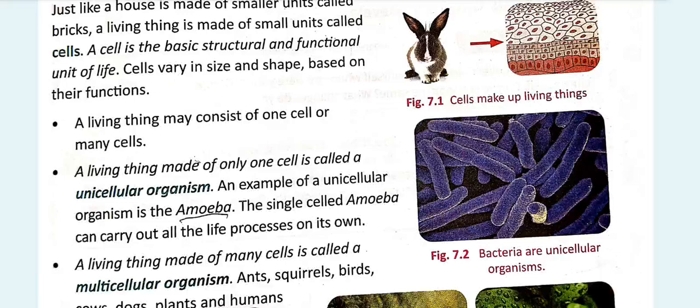An example of a unicellular organism is the amoeba, and the single-celled amoeba can carry out all the life processes on its own. Like our human body, it does reproduction, excretion, absolutely everything, right? And hence the amoeba also does everything on its own, but with a single cell. How?